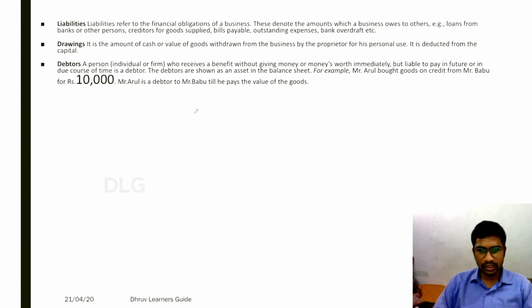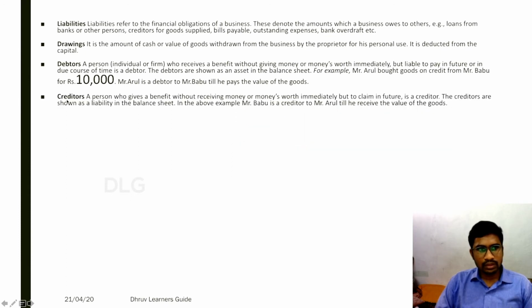For better understanding, when A is selling goods to B, B is supposed to pay rupees 20,000 to A, right? So in the books of A, B is shown as a debtor. B is shown because debtors are an asset, whereas creditors are the liabilities. So B is said to be a debtor to A. Why? A has sold goods to B, so B is supposed to pay 20,000.